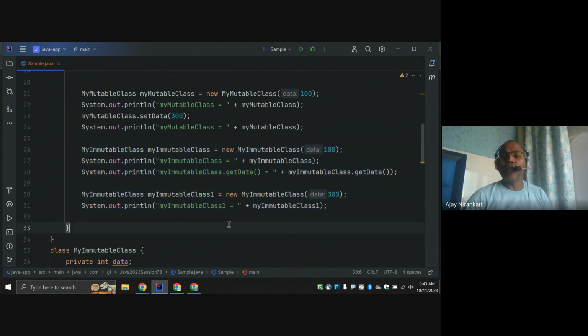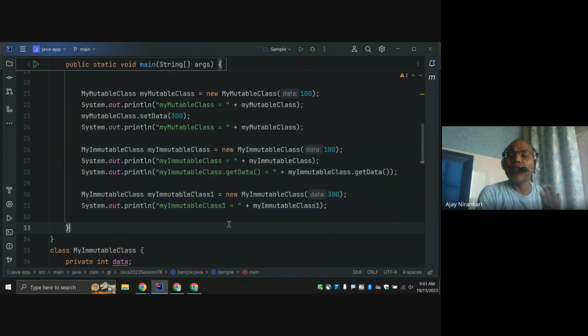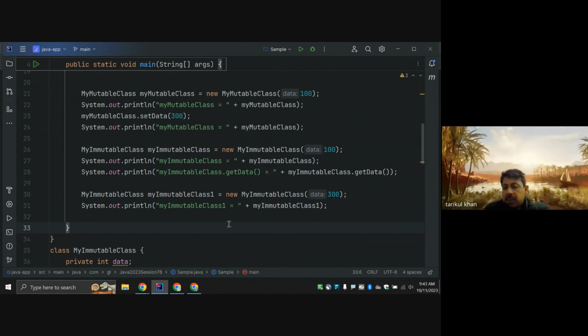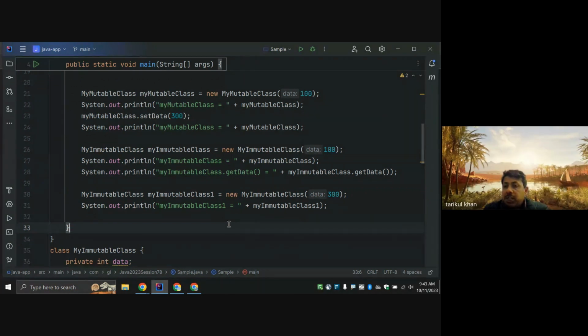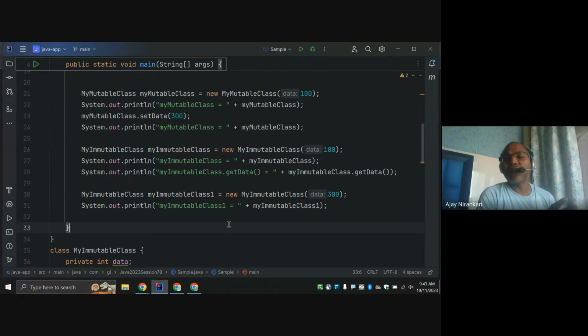So till now it's okay. What is a mutable object? What is an immutable object? Okay. So an immutable object means the value is fixed. It will not change. You cannot change the value.